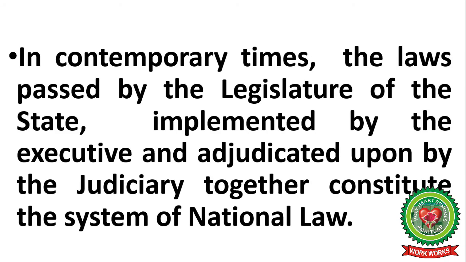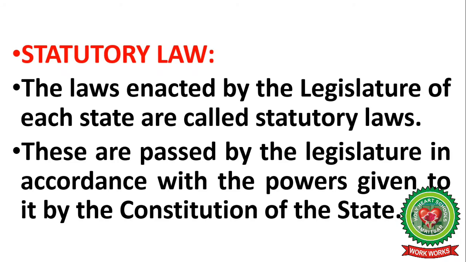That is, in contemporary times, the laws are passed by the legislature, one organ, implemented by the executive, second organ, and adjudicated upon by the judiciary, third organ. Is it clear? So, in the laws, all the three organs are involved.